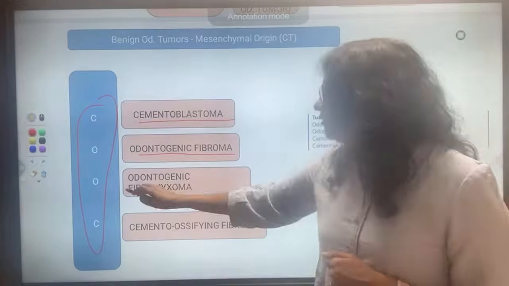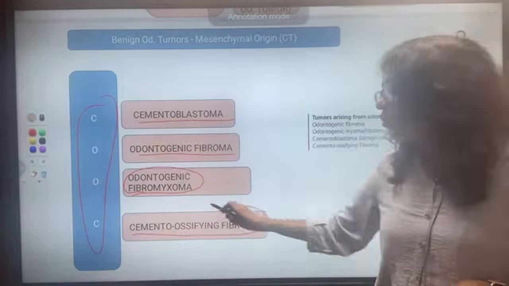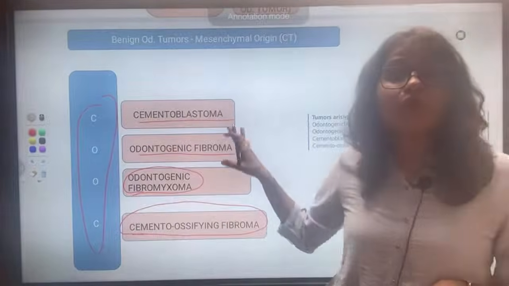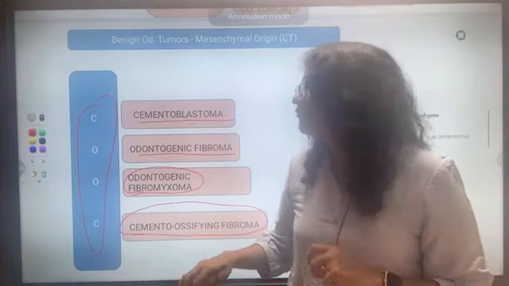Odontogenic fibroma, odontogenic fibromyxoma, and last is cemento-ossifying fibroma, right? They are coming from the mesenchyme, connective tissue, right? So this is the second thing that you have to remember.